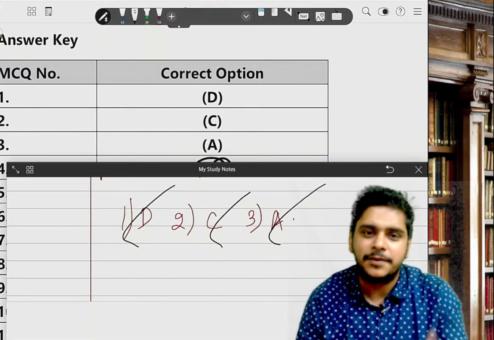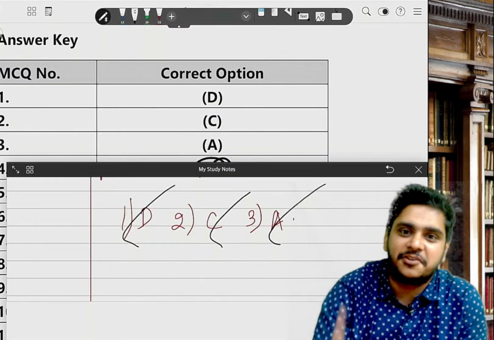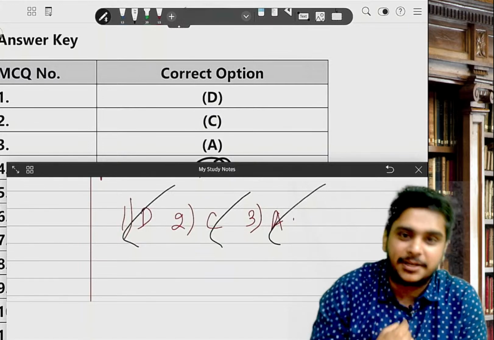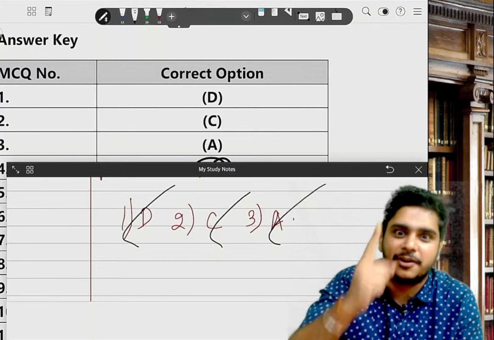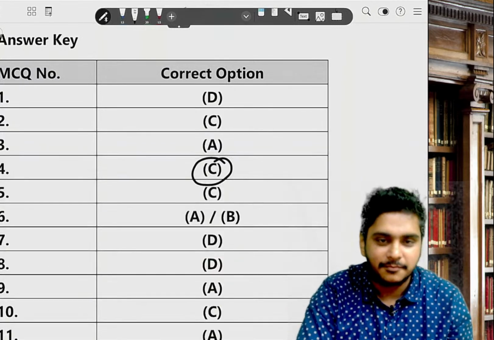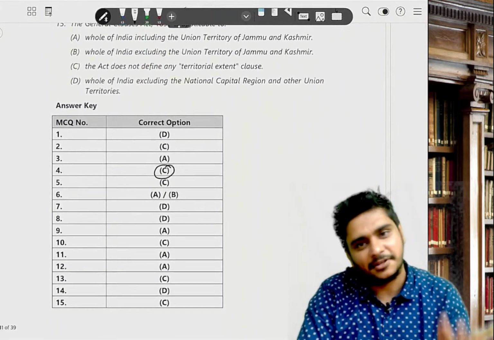So people who are spreading the rumors, Jesus Christ is watching you. If I am wrong, I will accept that I am wrong. But if I am not wrong, I will make your life hell if you are spreading wrong things about me. You don't study and you blame the teacher. Nothing came from the book.